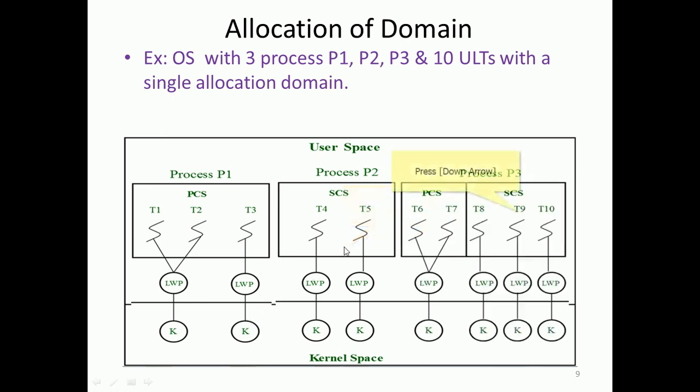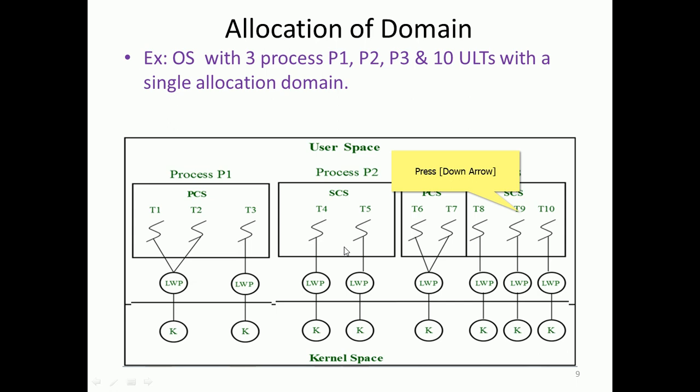Then P3 is a combined one. T6 and T5 are process contention, while separate kernel threads are there for T8, T9, T10, which are SCS, right? In this example, this one is process contention, and this one is purely system contention.